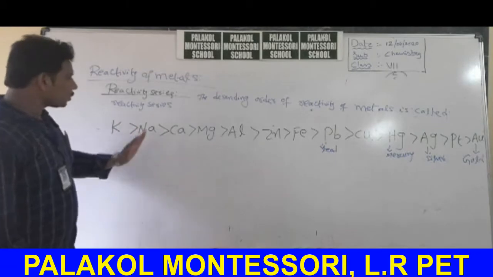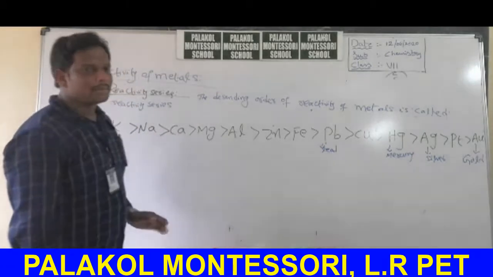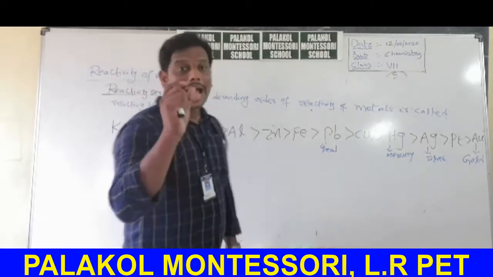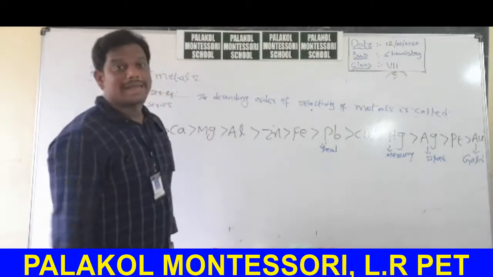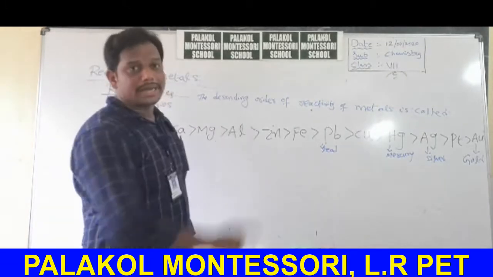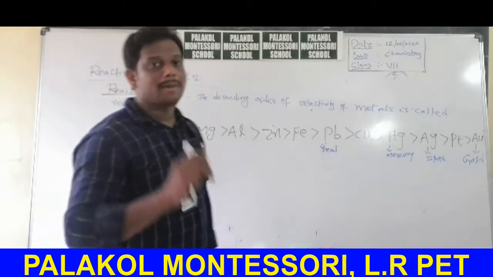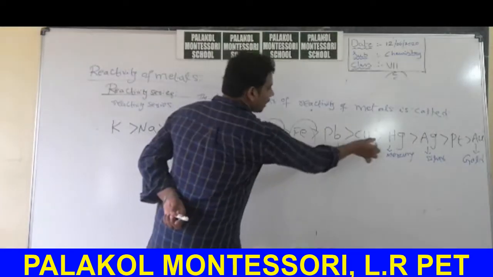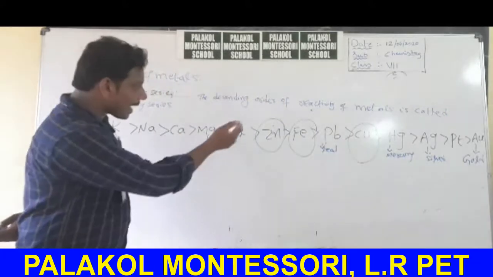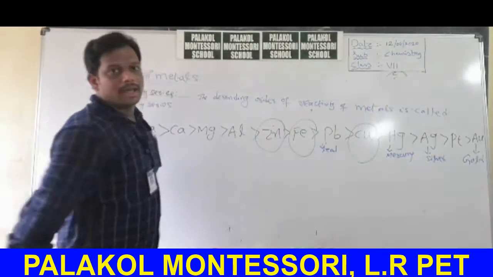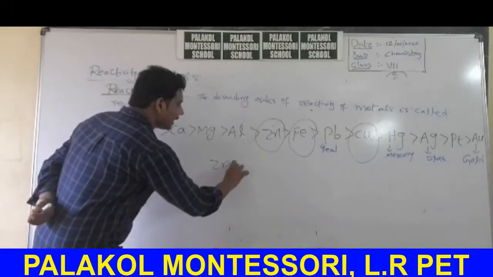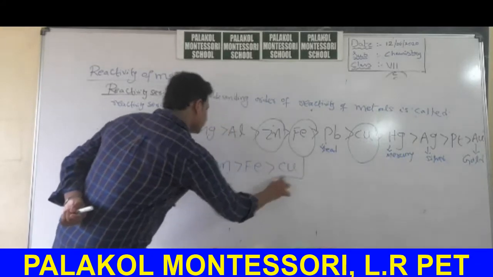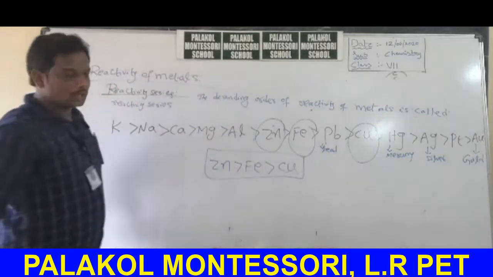Potassium is highly reactive than sodium. Sodium is highly reactive than calcium. Calcium is highly reactive than magnesium. Magnesium is highly reactive than aluminum, and so on. Why I wrote this particular reactivity order? Actually not there in your syllabus, but in your syllabus 3 elements are there: zinc, iron, and copper. Now you will write the reactivity order of these 3 metals. Zinc is highly reactive than iron. Iron is highly reactive than copper. Just you remember this relation.